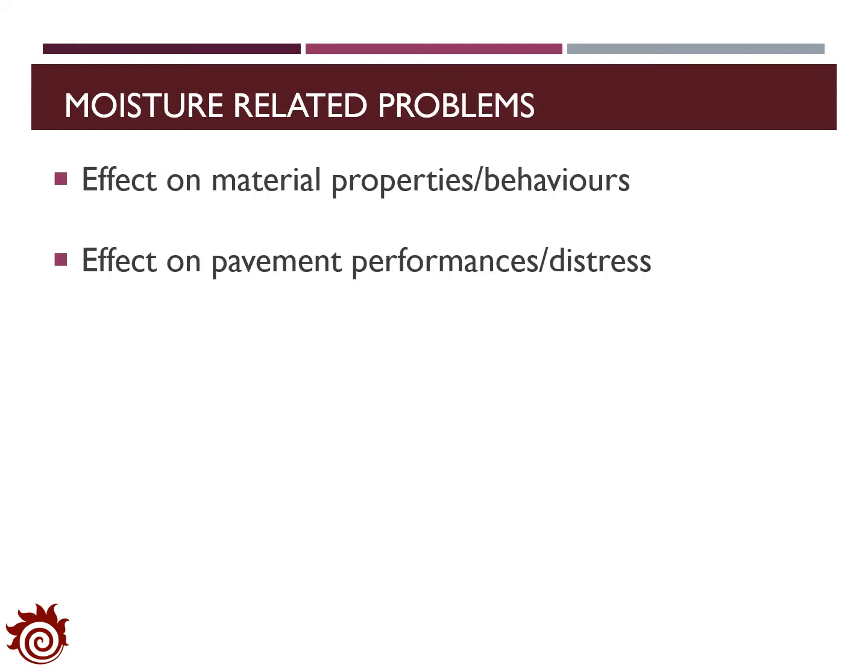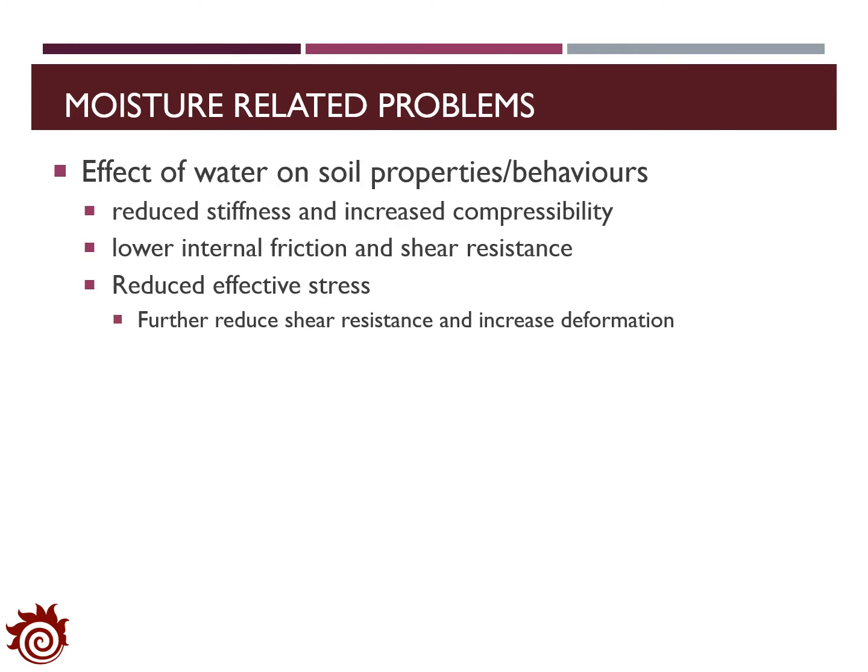From our previous analysis, we can see that moisture plays an important role in the soil properties and some other pavement materials. With that, it can affect the performance of the pavement and induce various pavement distress. From our previous lectures, we know that the water content will play an important role for the soil properties. In general, increasing water content will reduce the stiffness of the soil and increase the compressibility. Also, it has an impact on the cohesion of the soil.